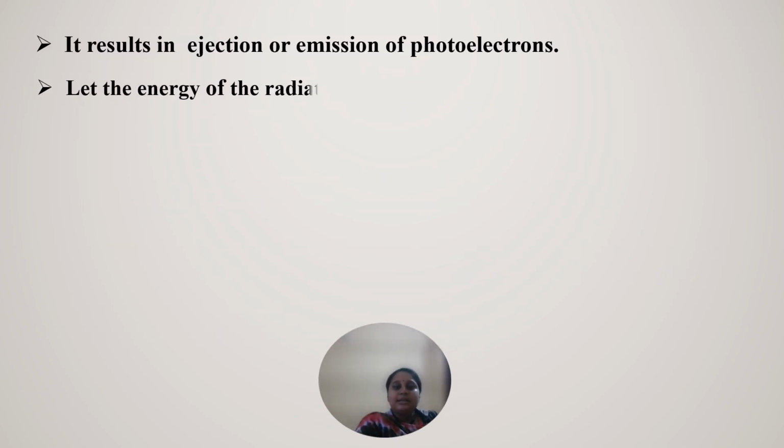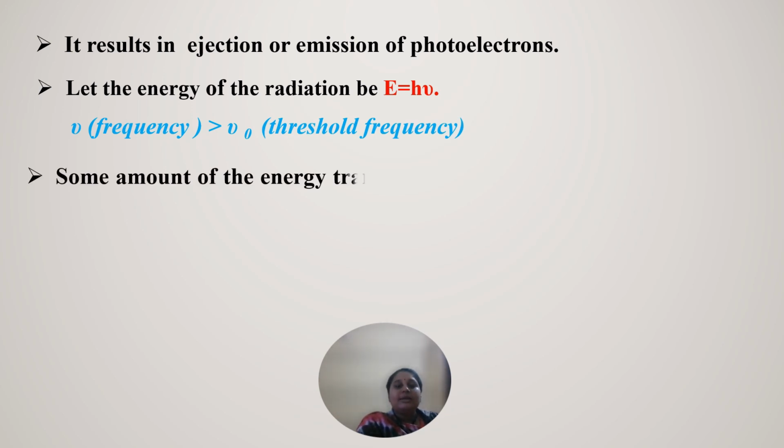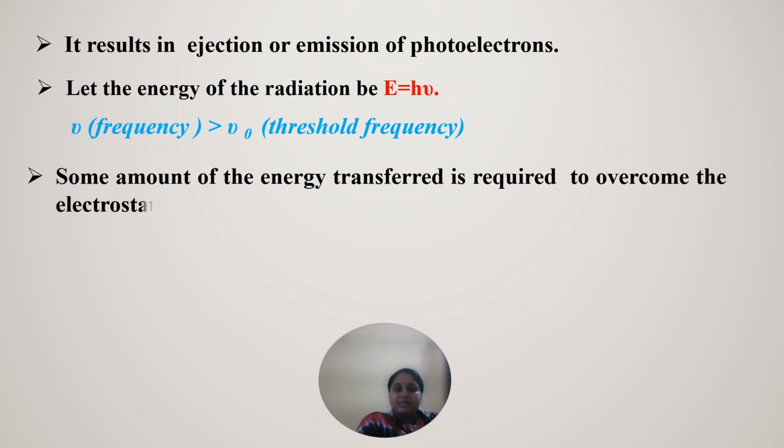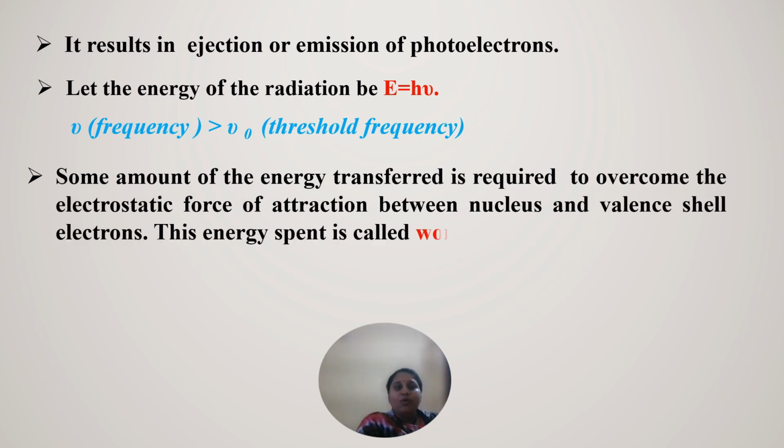These electrons are called photoelectrons because the ejection takes place in the presence of light. Let the energy of the radiation be E is equal to h nu, where nu is greater than nu naught, the threshold frequency. Some of the energy transferred is required to overcome the electrostatic force of attraction between the nucleus and the valence electron.